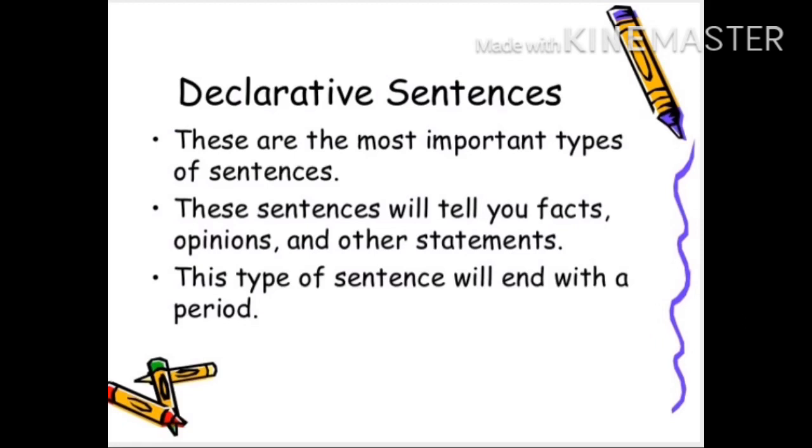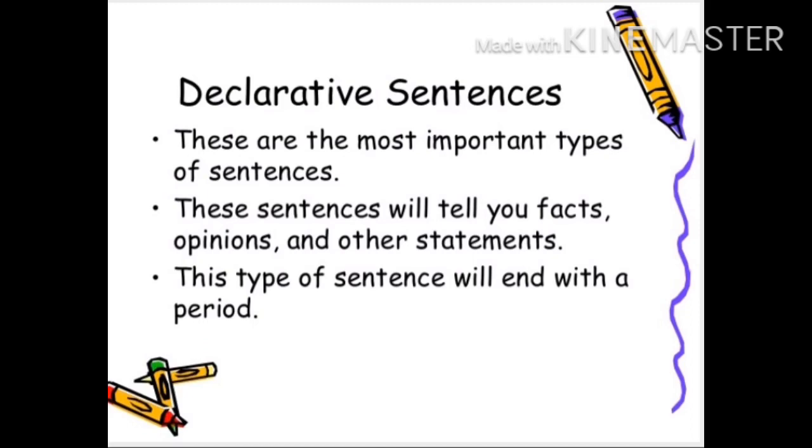declarative sentences. These are the most important types of sentences. These sentences will tell you facts, opinions and other statements. This type of sentence will end with a period. So, children, the declarative sentences always start with a capital letter and end with a full stop, and they tell you about the facts.